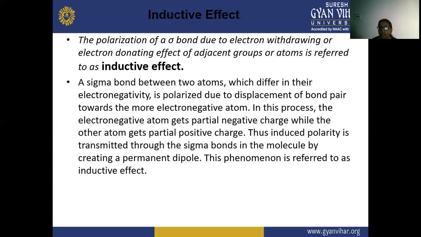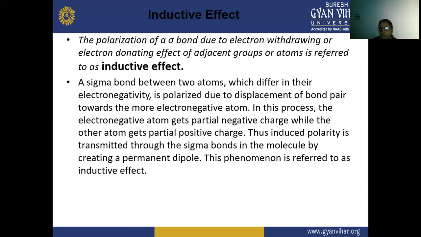So due to the electron withdrawing or electron donating groups which are attached to any compound, there is a polarization of the sigma bond in them, that is known as the inductive effect. A sigma bond between two atoms which differ in their electronegativity is polarized due to the displacement of the bond pair towards the more electronegative atom.